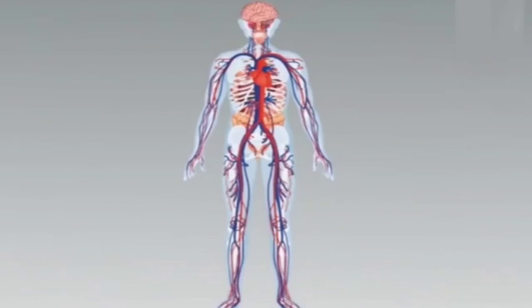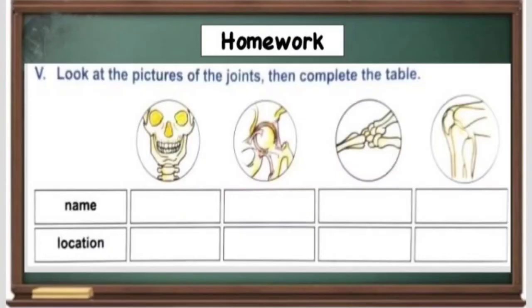Now, we have all come to know that each system and each part of our body is very important for all of us. Okay students, this completes your chapter 1, A Living Marvel.